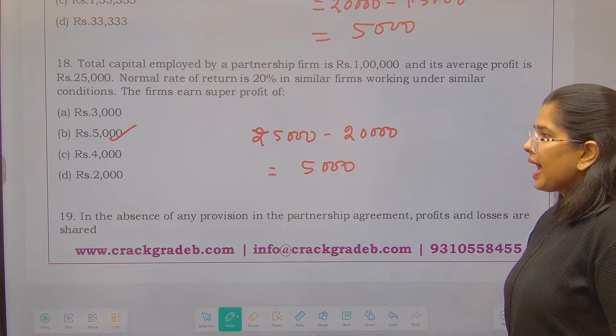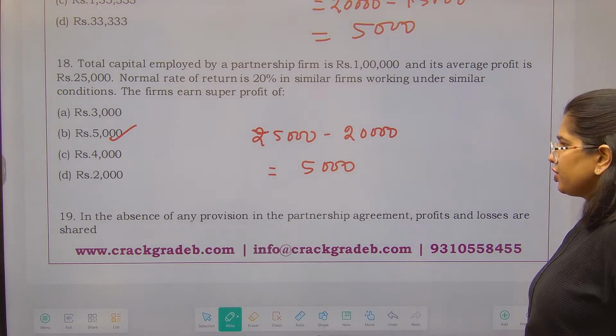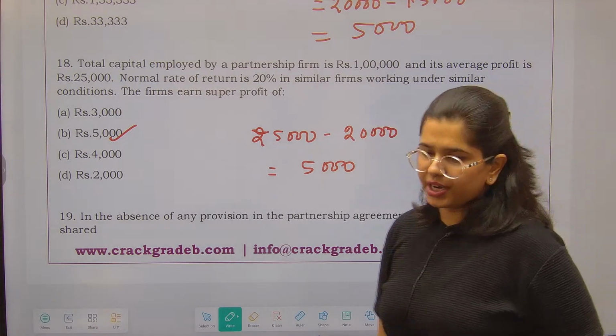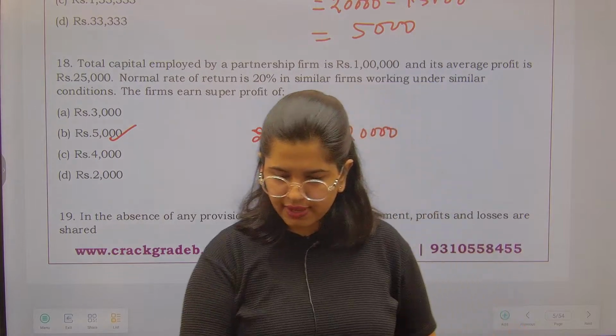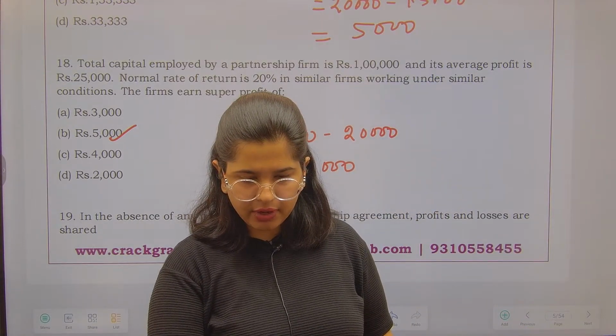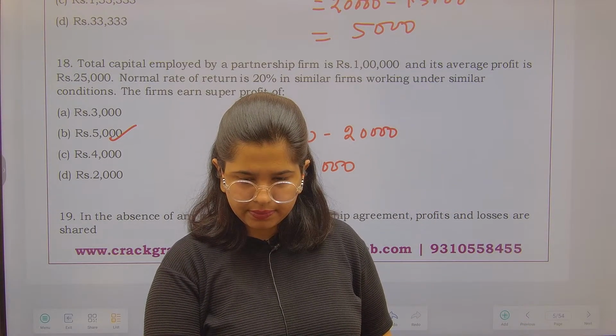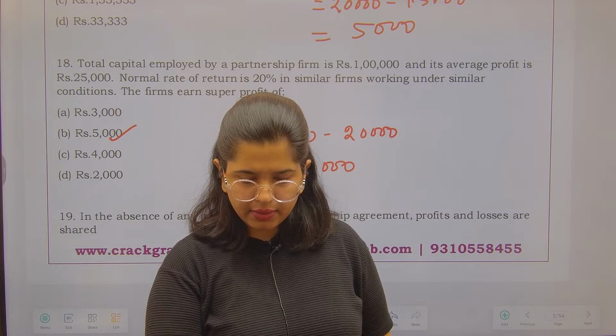Now next is: in the absence of any provision in the partnership agreement, profits and losses are shared. This you can answer on your own as well. आप अपने आप से भी आंसर कर सकते हैं. What is going to be the answer? बताइए.